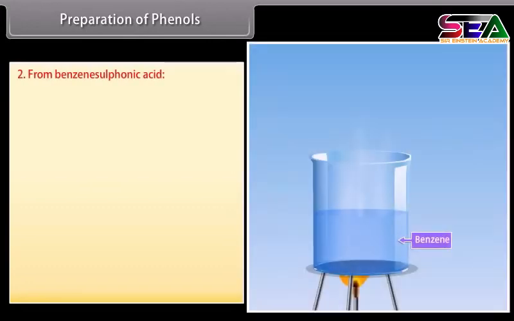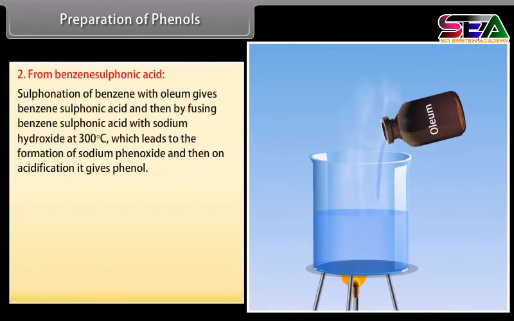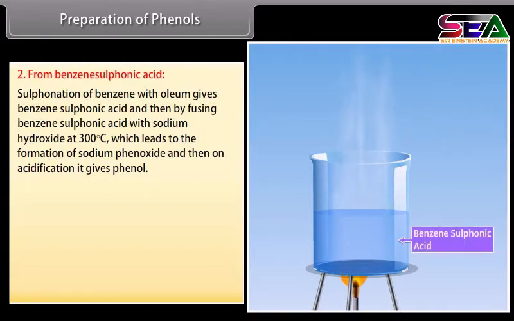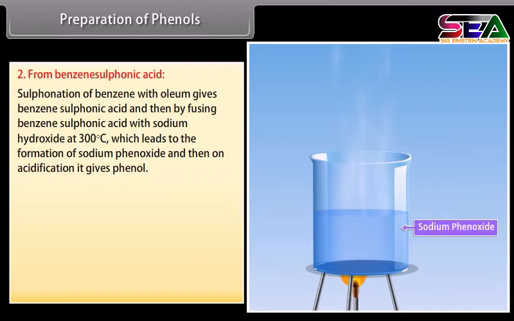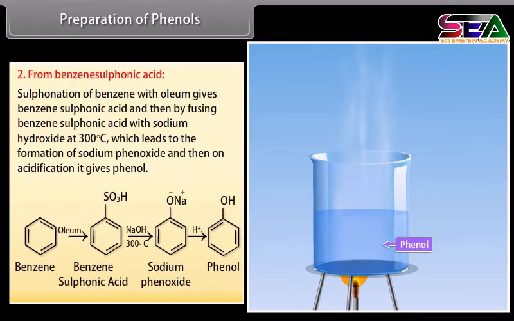From benzene sulfonic acid. Sulfonation of benzene with oleum gives benzene sulfonic acid, and then fusing benzene sulfonic acid with sodium hydroxide at 300 degrees Celsius leads to the formation of sodium phenoxide, and then on acidification, it gives phenol.